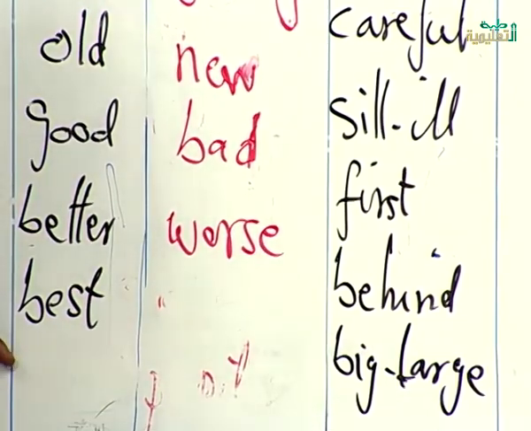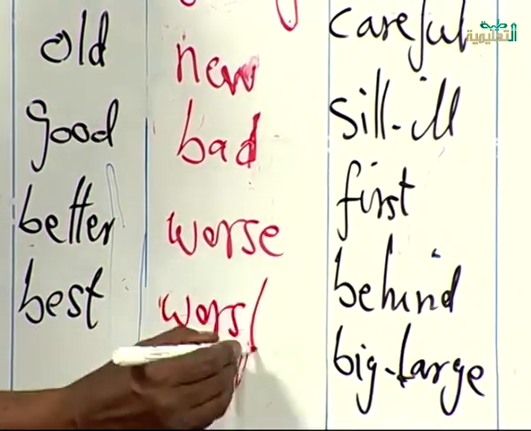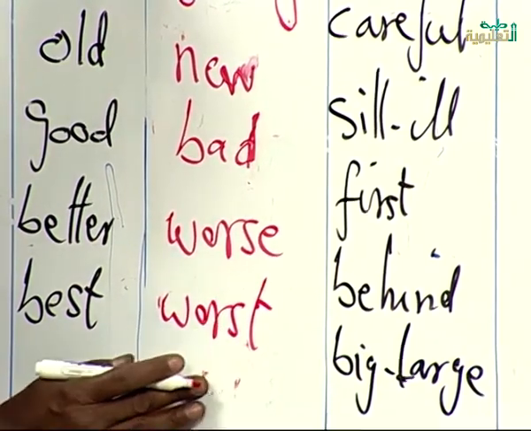Best means more and more than better, good. It means that worse, the opposite of it, is worst. Okay?